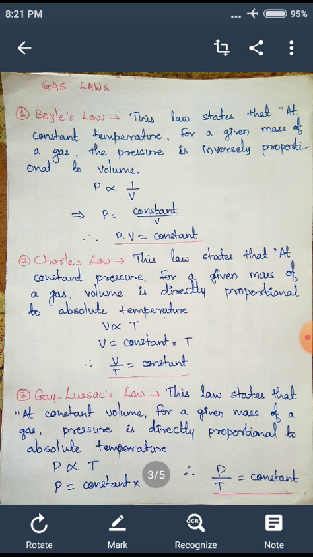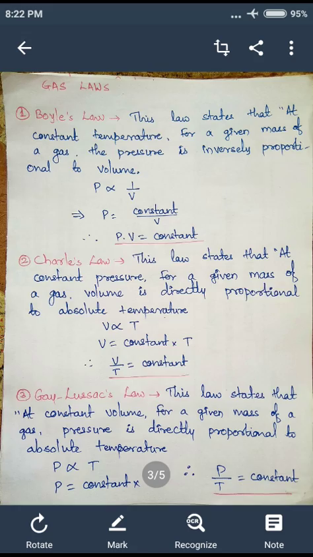So what is Boyle's law? There is a statement for Boyle's law. This law states that at constant temperature, for a given mass of a gas, the pressure is inversely proportional to volume. At constant temperature, pressure is inversely proportional to volume.